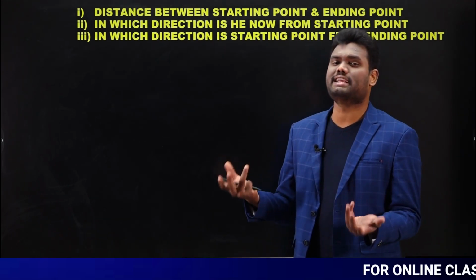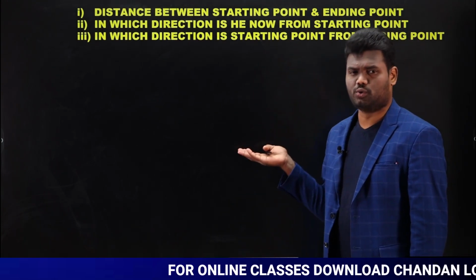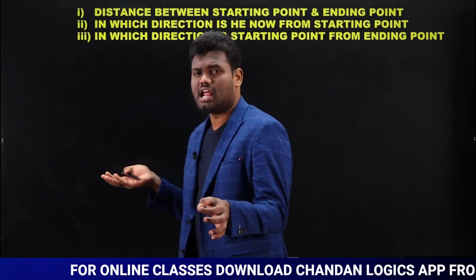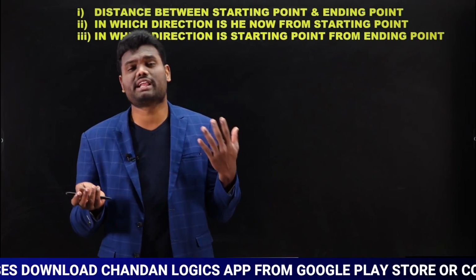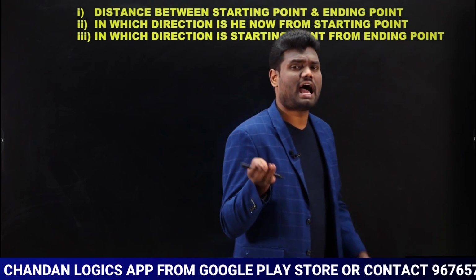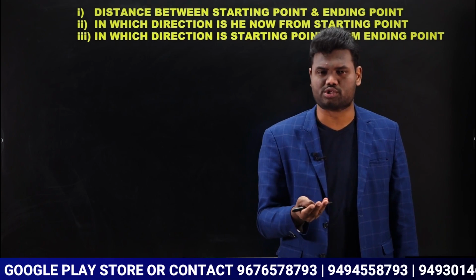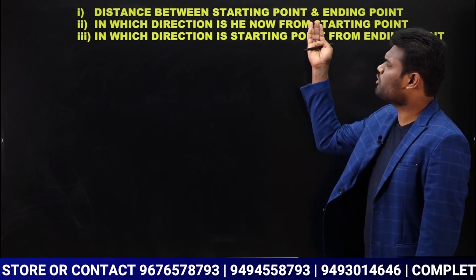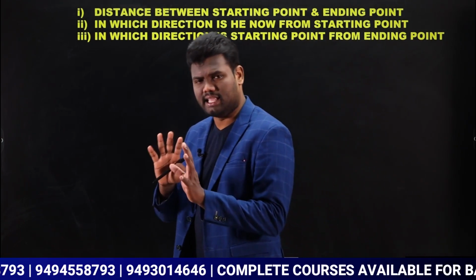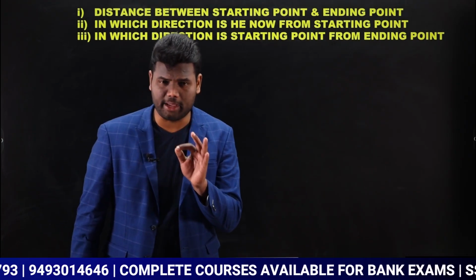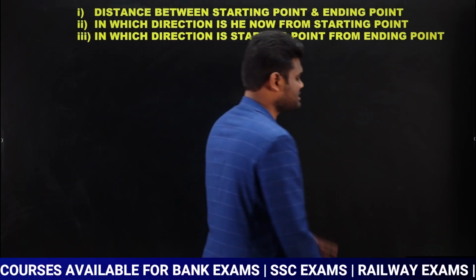Sometimes it may be a combination as well. It may be a combination of 1 and 2, saying like, in which direction and how long a distance is he now from the starting point? Or the question can be in this way as well: in which direction and how long a distance is the starting point from the ending point? Which means it's a combination of 1 and 2 or a combination of 1 and 3. Very important concept, very simple concept. I am going to explain you with a simple example.